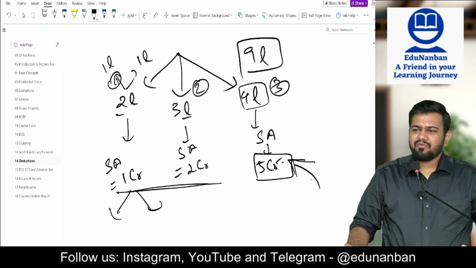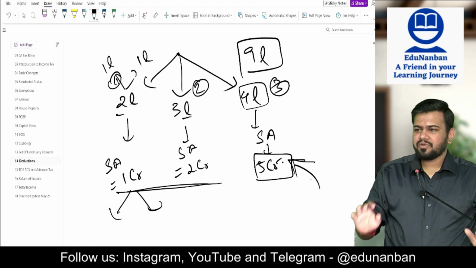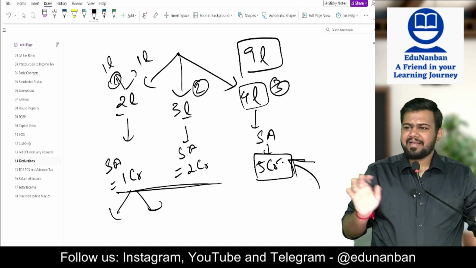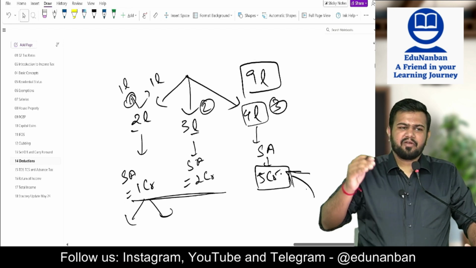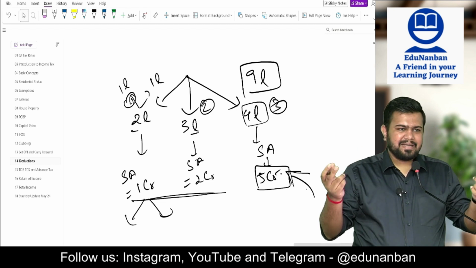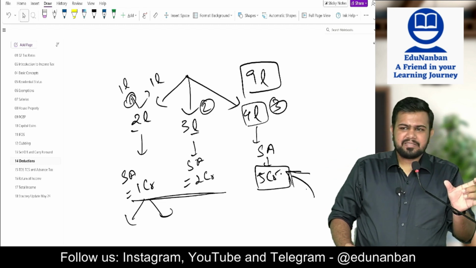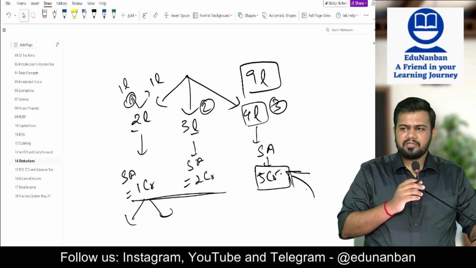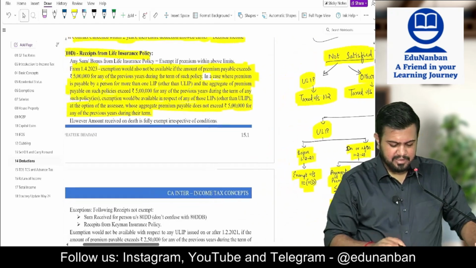Whatever full policies are coming within the 5 lakh limit, that much only you can take as exemption. Half exemption, half taxable, like that it is not allowed. So if the aggregate premium of the total number of policies is crossing 5 lakhs, in such case only up to 5 lakhs premium you can claim exemption. For the balance policies it will be taxable, and it is the choice of the assessee to claim the exemption.